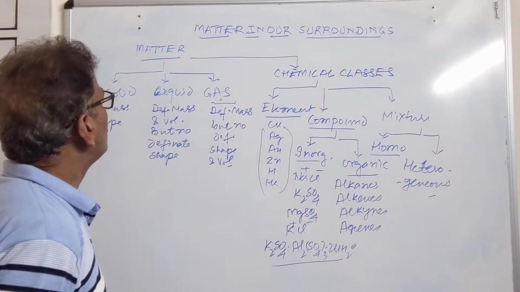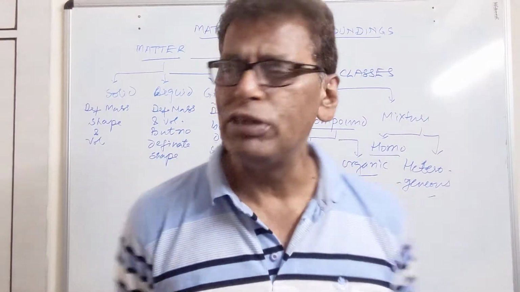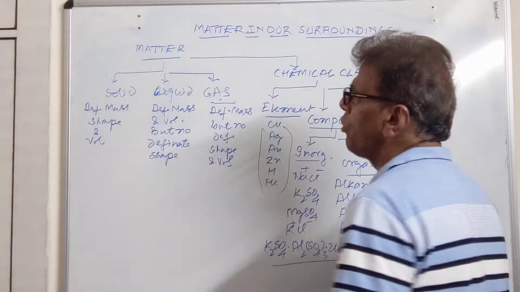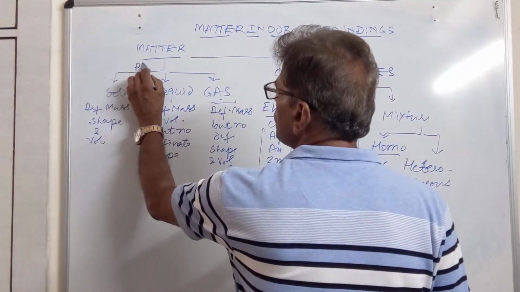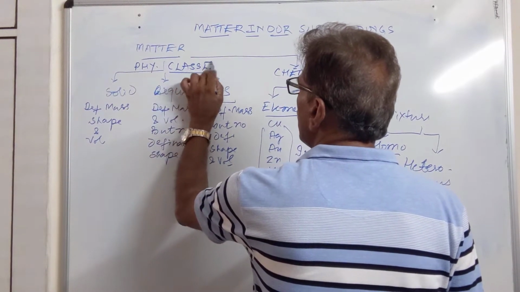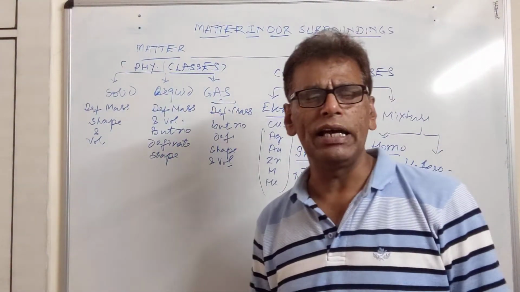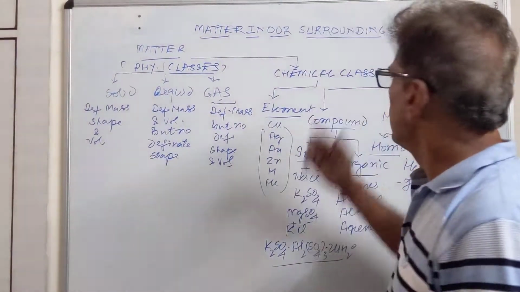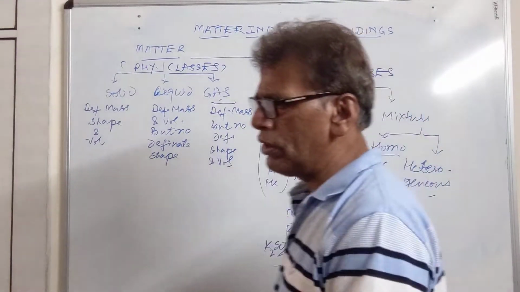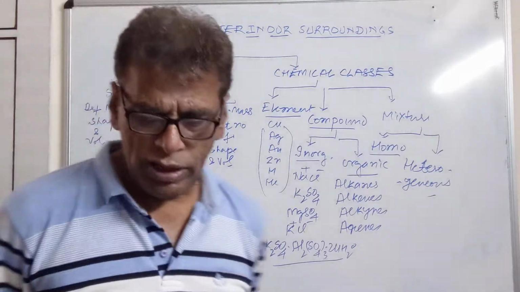So these are the two systems of classification of matter. First system is depending upon physical state. This system is called physical classes. Then we have chemical classes. Physically matter is in three states: solid, liquid and gas. And in the chemical classes it also consists of three types, that is element, compound and mixture.